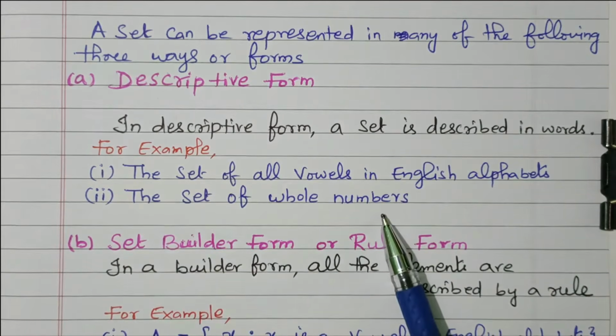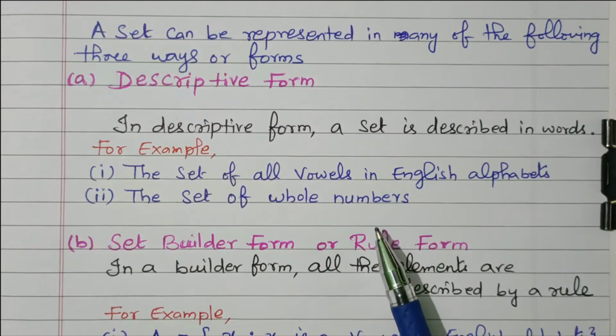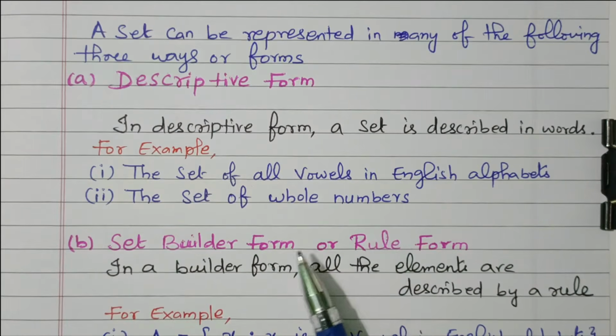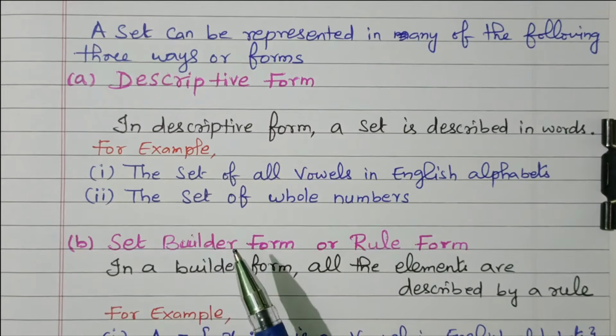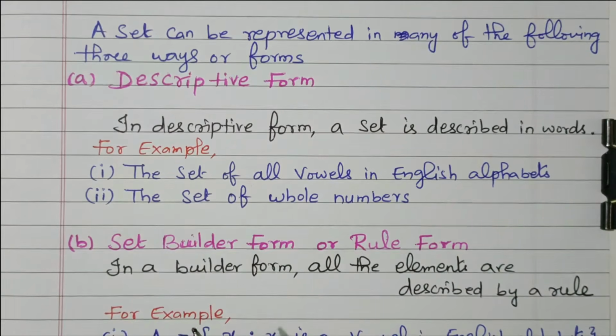So here the clear description is given. The numbers are not given, the vowels are also not given, but the description is clearly mentioned. It's called a descriptive form.